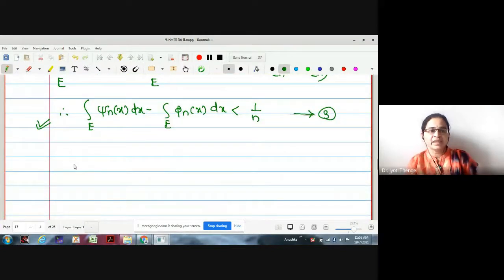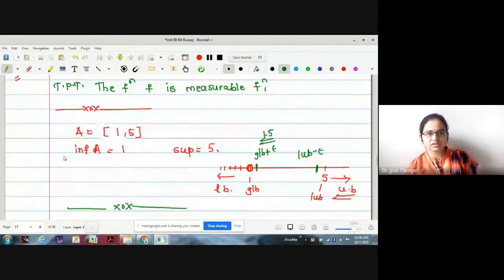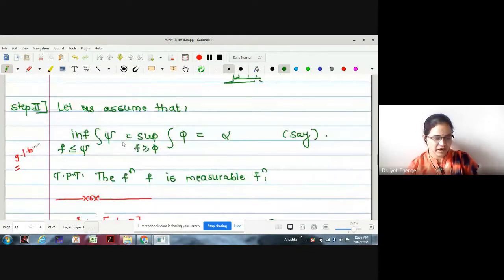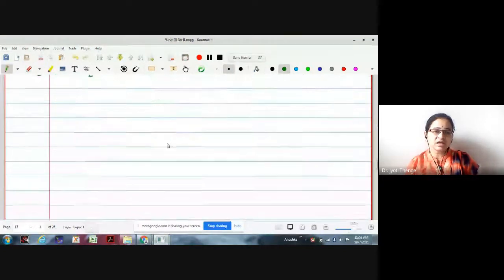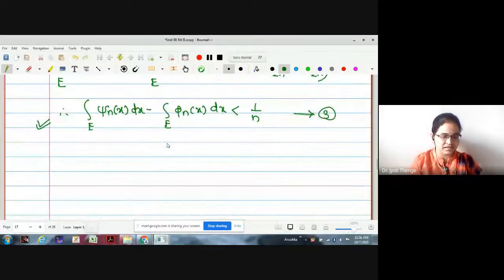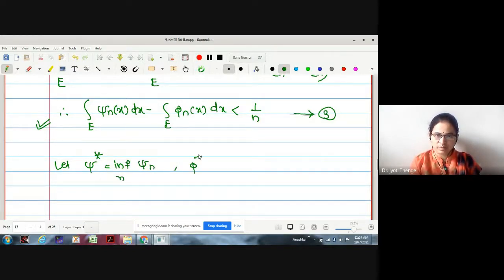Now, as these two values are given to be equal, infimum of psi and supremum of phi integrals. For the time being, I will define those values as some psi star and phi star. Let psi star be the infimum of the function psi n over n and phi star be the supremum of phi n over n.